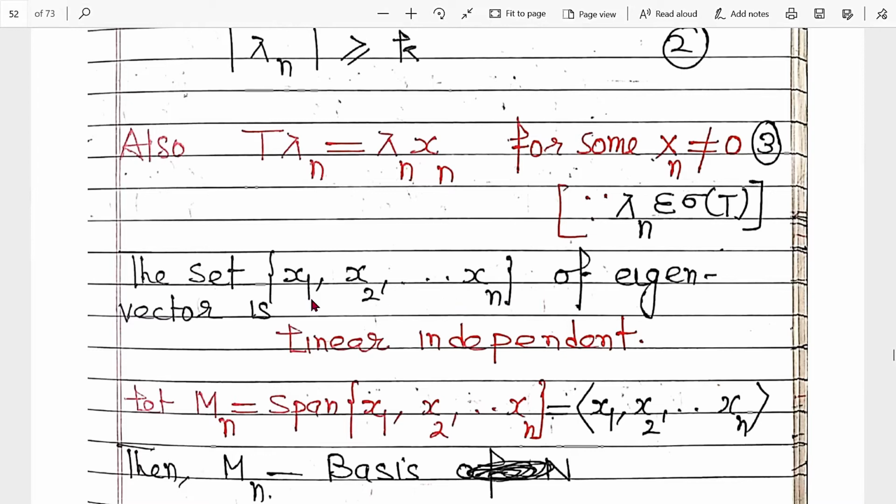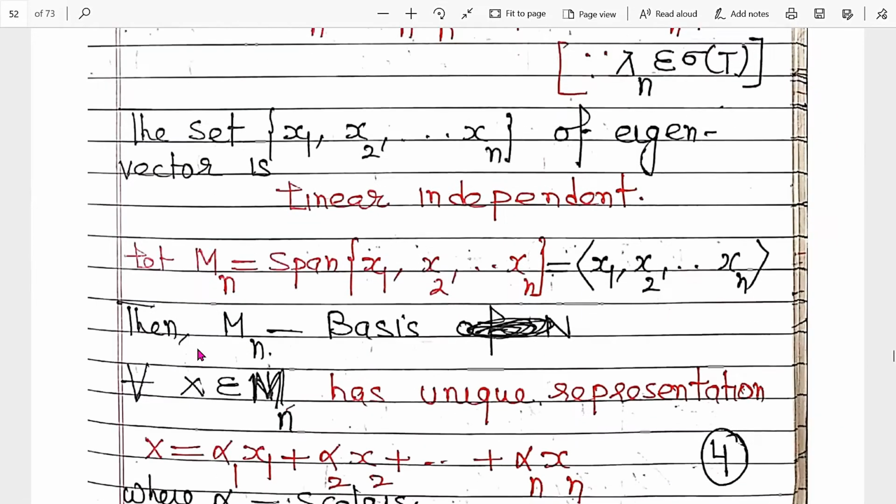So it has n vectors, so the dimension is n. Clear? This Mn is variable, it depends on n. Mn has a basis of n vectors, M n minus 1 has a basis of n minus 1 vectors, M1 has a basis of one vector, M2 has a basis of two vectors, and so on. Clear?